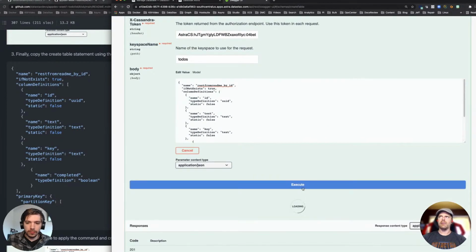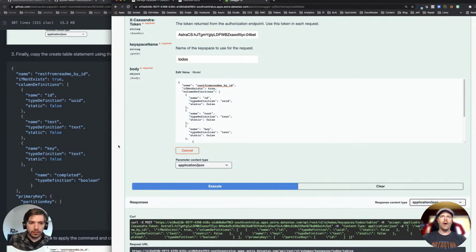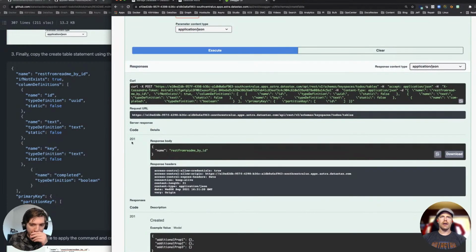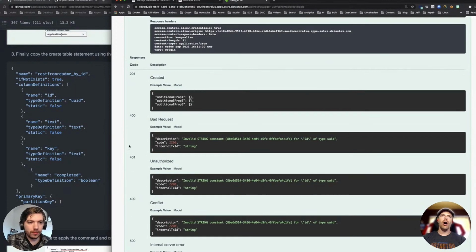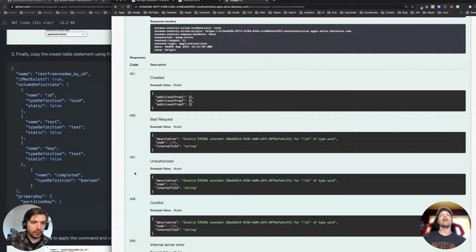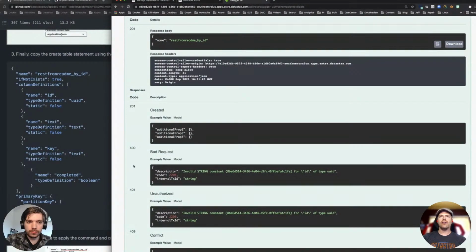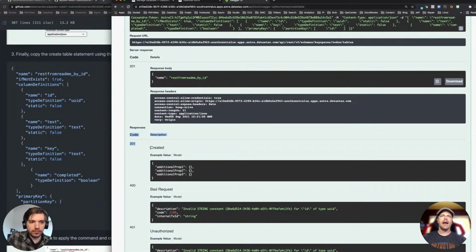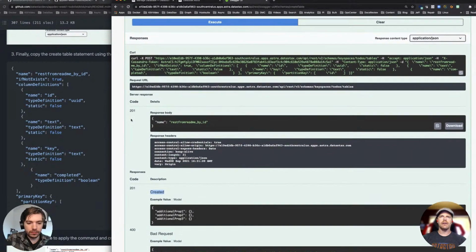I'm going to click on this execute button. And if it all went well, I'll get a 201. By the way, you're like, what's a 201? What does that mean? This is another really cool thing that Swagger does for us. Swagger is going to expose all of the different response codes that we could have, so we know exactly what they are. This is really great for development. So the 201 says it's created. And notice that my response gives me the name of the table. So I know that my table has been created.